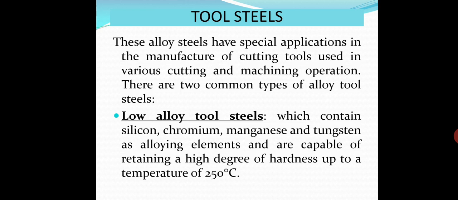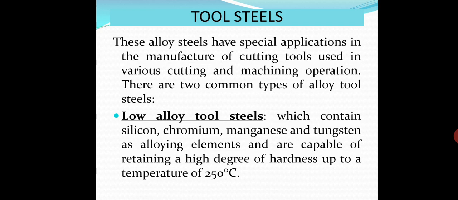These tool steels are again of two types. One is low alloy tool steel and the other one is high alloy tool steel. Structural steel was divided into three types: low alloy steel, medium alloy steel, high alloy steel. Similarly, tool steel is divided into two types.